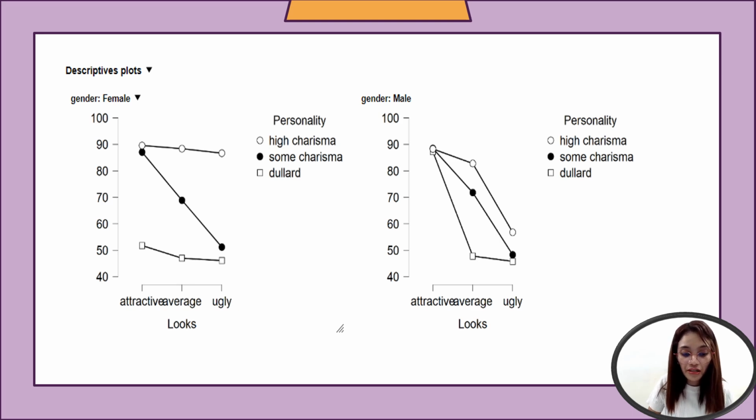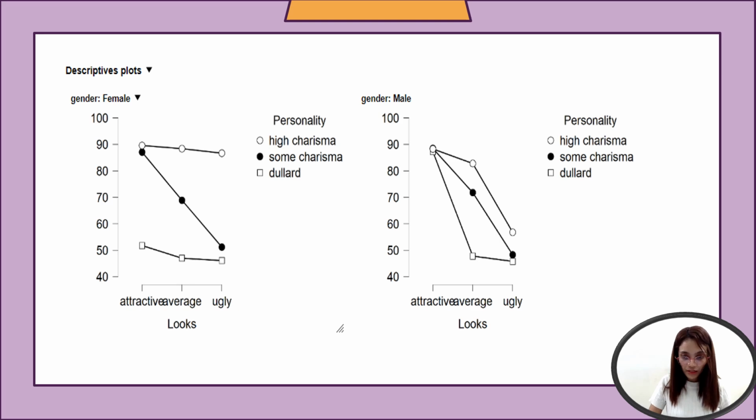The graph clearly illustrates that for females, both looks and personality are crucial factors in determining their perceived value. High charisma can almost completely counterbalance less favorable looks, while a dull personality results in low scores across all looks categories. Attractiveness boosts scores substantially, but the positive effect diminishes significantly without accompanying charisma.